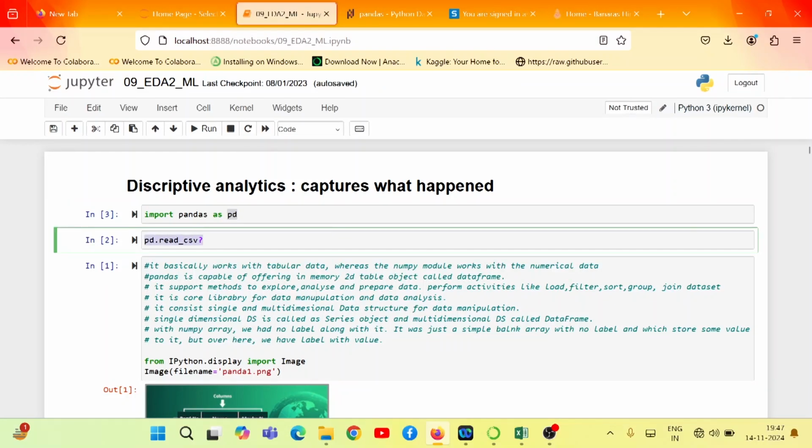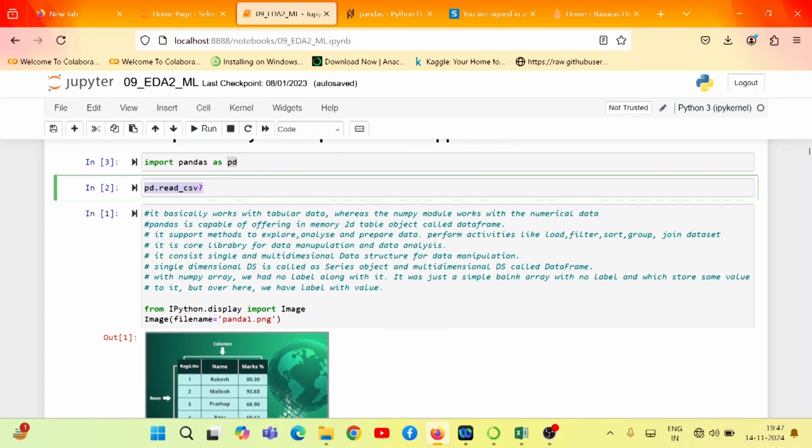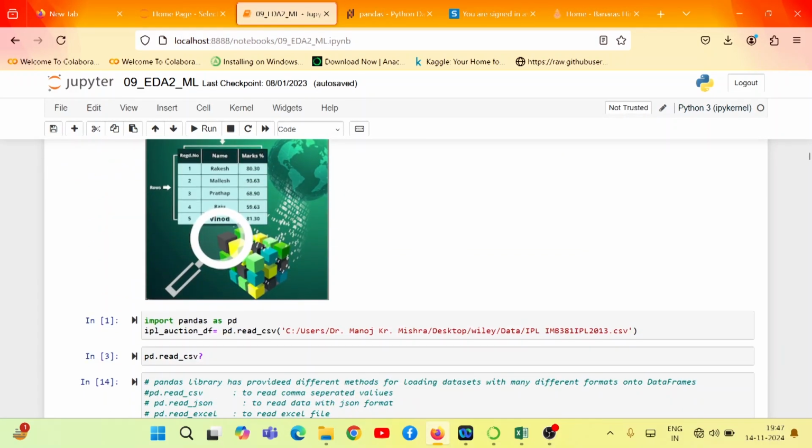For doing this descriptive analytics, I'm going to use one famous data set, the IPL data. Many of us know about it. It is a professional league for the T20 cricket championship that was started long back in 2008 in India, initiated by the BCCI.